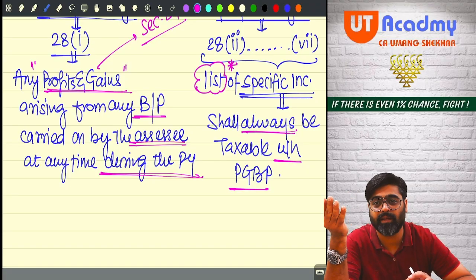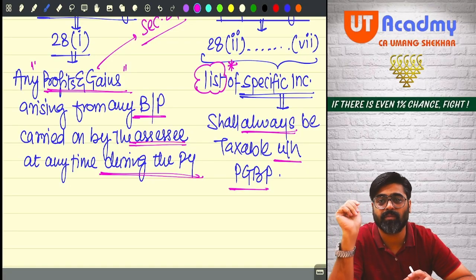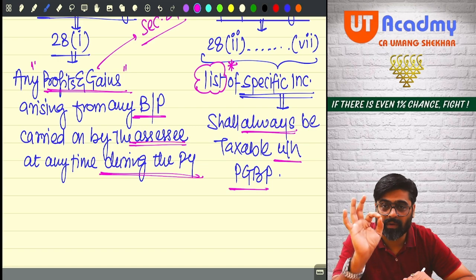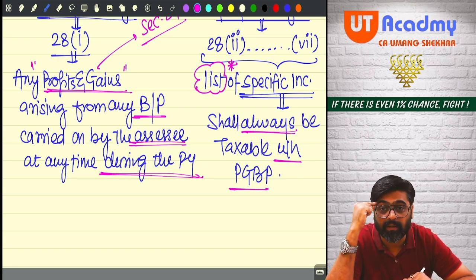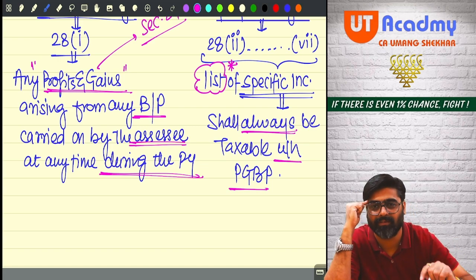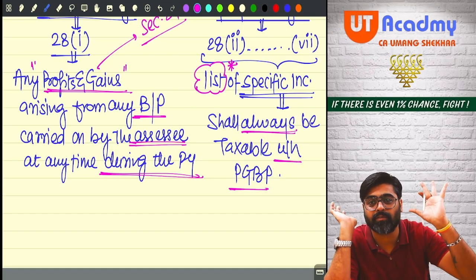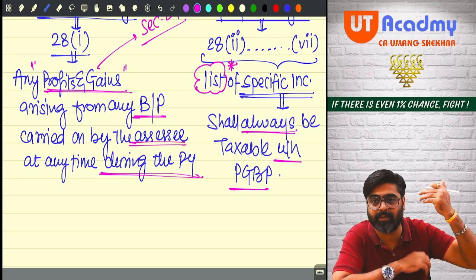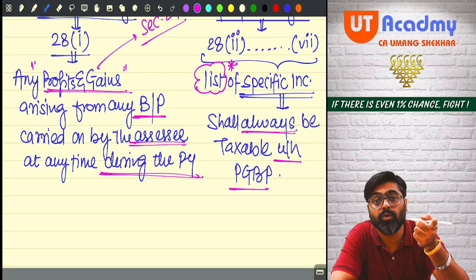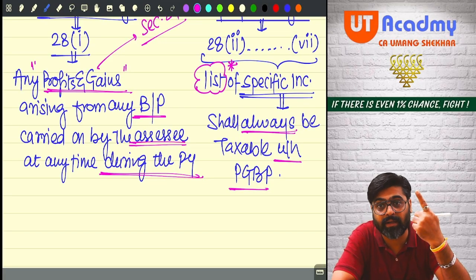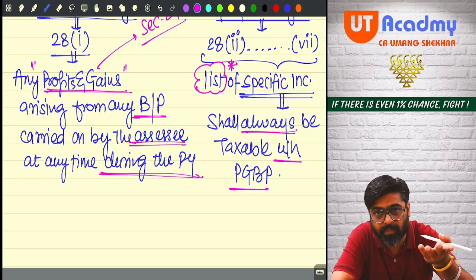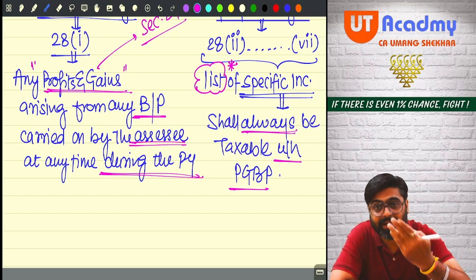Now which activity will you call a business or profession? Any activity you are doing with an intention to earn profits, that activity is business. The intention should be to earn profit. Profit happening or not happening is altogether a different thing. But you did this activity with only one intention, to earn profits out of it. Profit might happen, profit might not happen, but the intention was to earn profit.